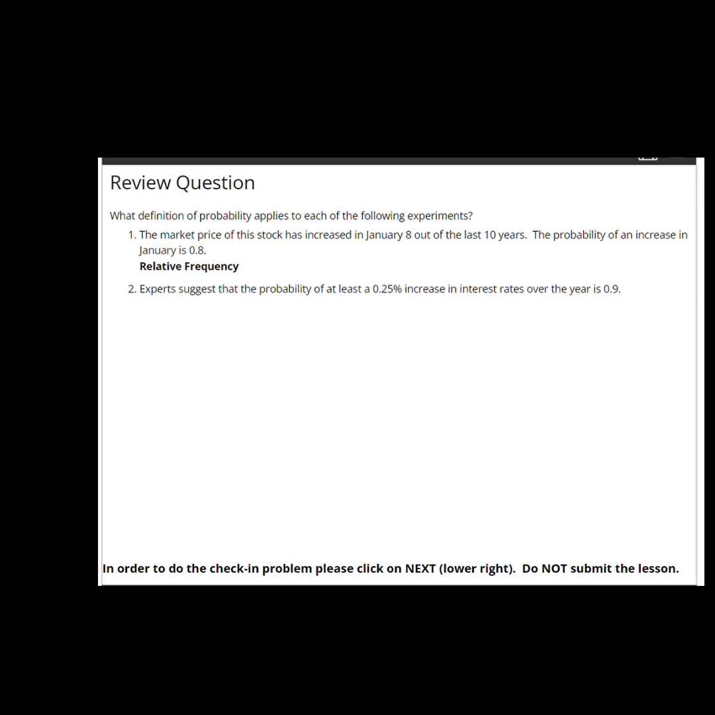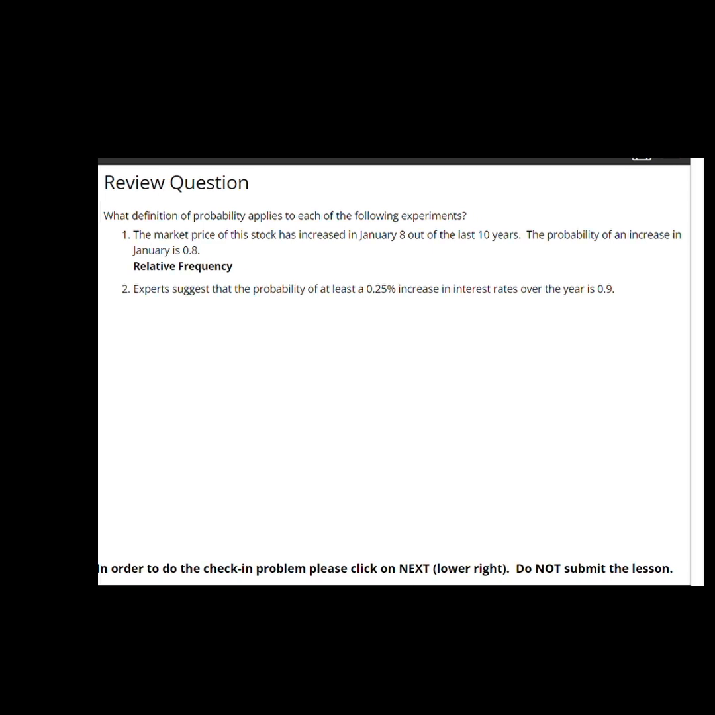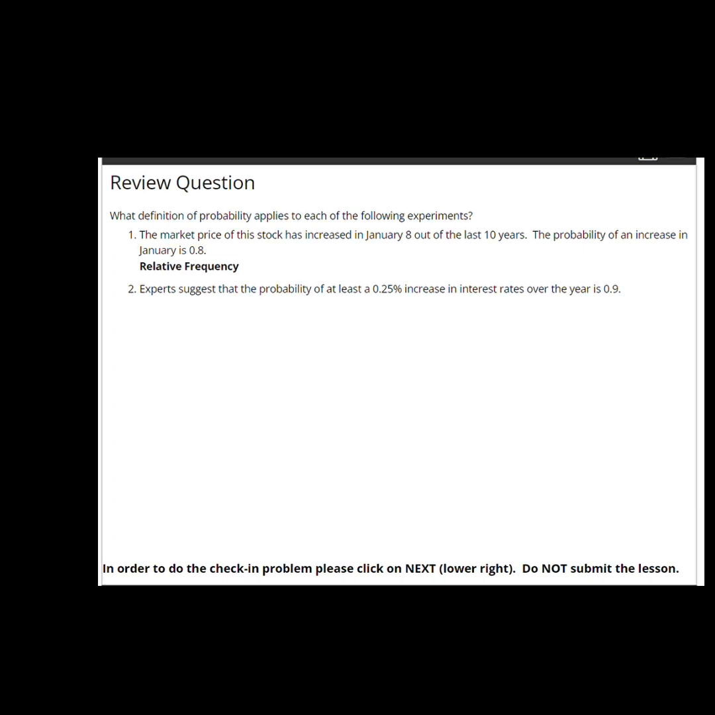2. Experts suggest that the probability of at least a 0.25% increase in interest rates over the year is 0.9. What kind of definition is this? Whatever data these experts may have used about the past and the future of the economy, it's evidently a subjective view. And so this is a subjective definition of probability.